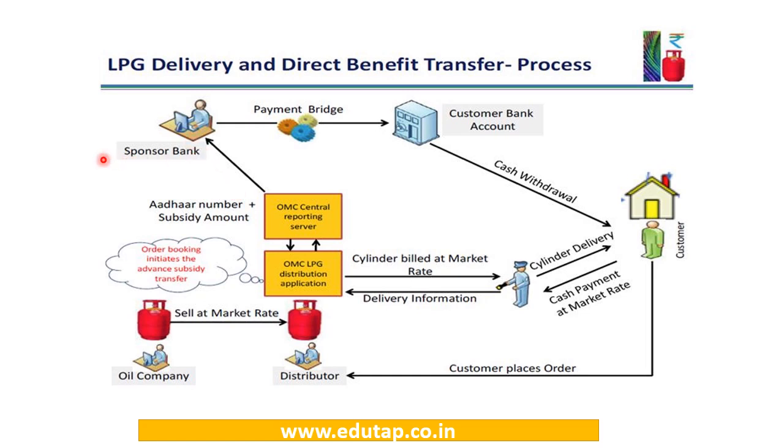The sponsor bank is of the government, and the government through the sponsor bank transfers the amount to the customer's bank account, and through this bank account the amount is directly transferred to the customer. So the customer buys the cylinder at market rate and the subsidy amount is directly received in the customer's bank account. So this is how the process works.